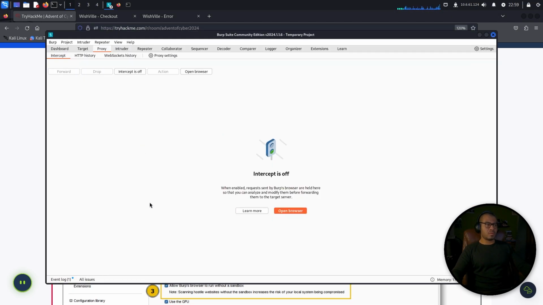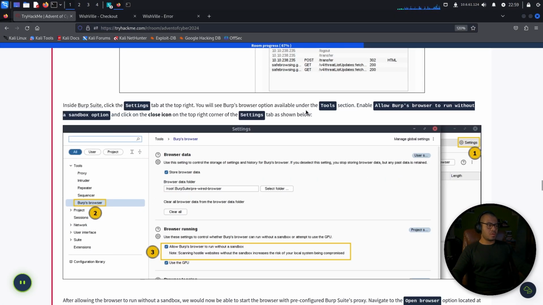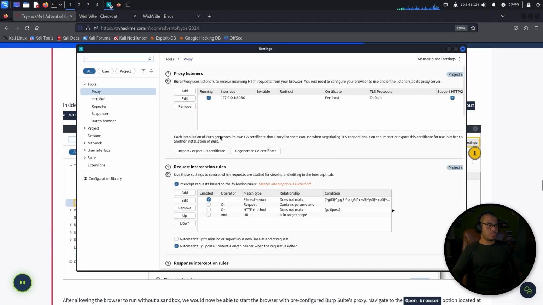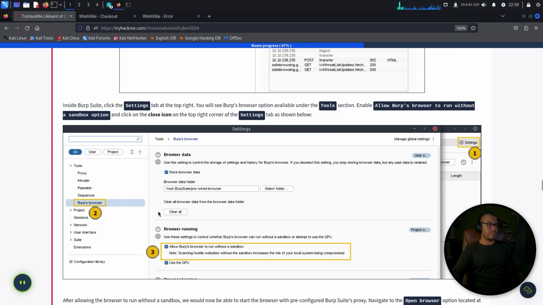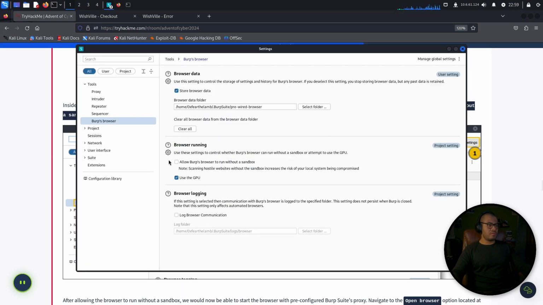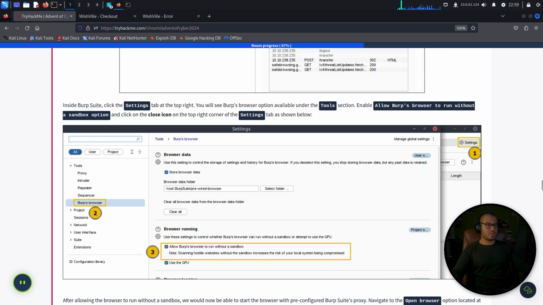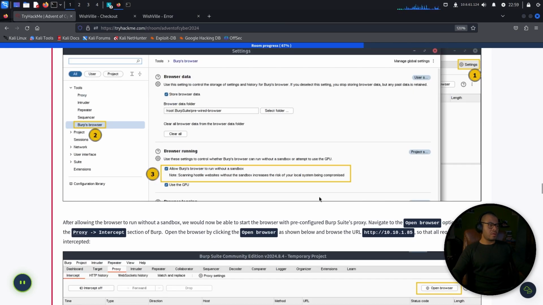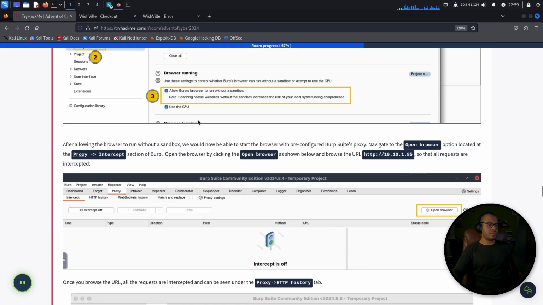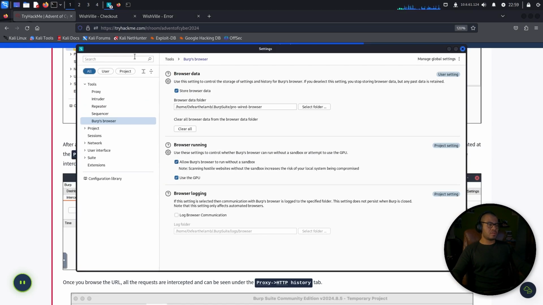I mean, you're telling me to go to the Tools section, and then on Burp's Browser, you're asking me to enable Allow Burp's Browser to run without a sandbox. Use these settings to control whether Burp's browser can run without a sandbox or attempt to use the GPU. And click on the close icon. Okay, after allowing the browser to run without a sandbox, we will now be able to start the browser with pre-configured Burp Suite's proxy. Navigate to the Open Browser option located at the proxy intercept. Okay, let's click on this.